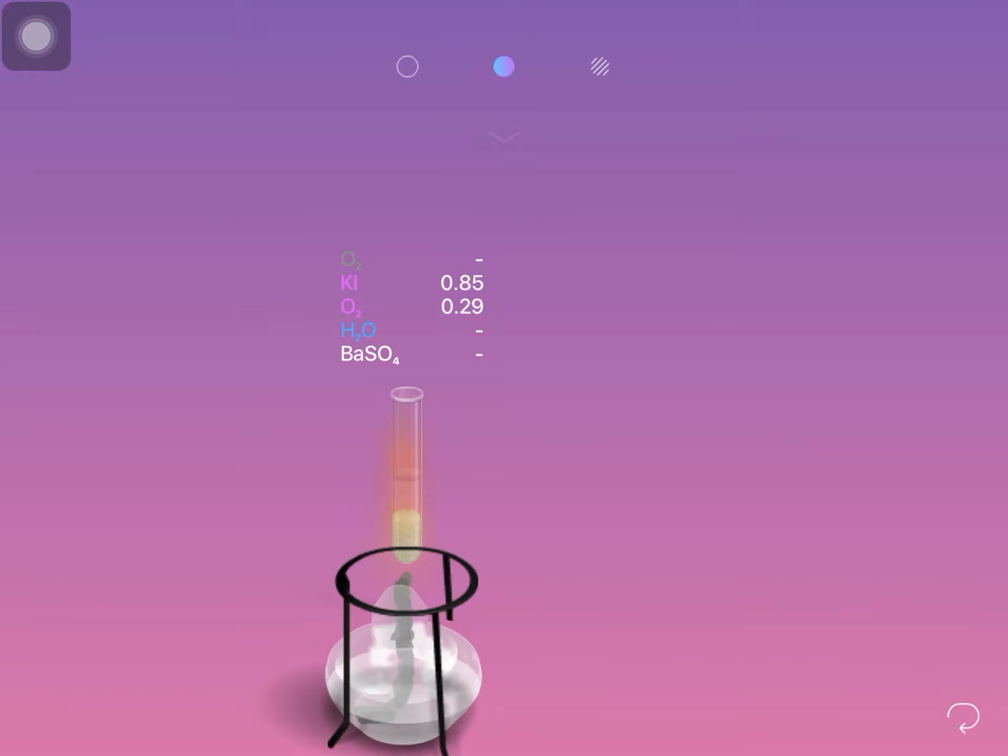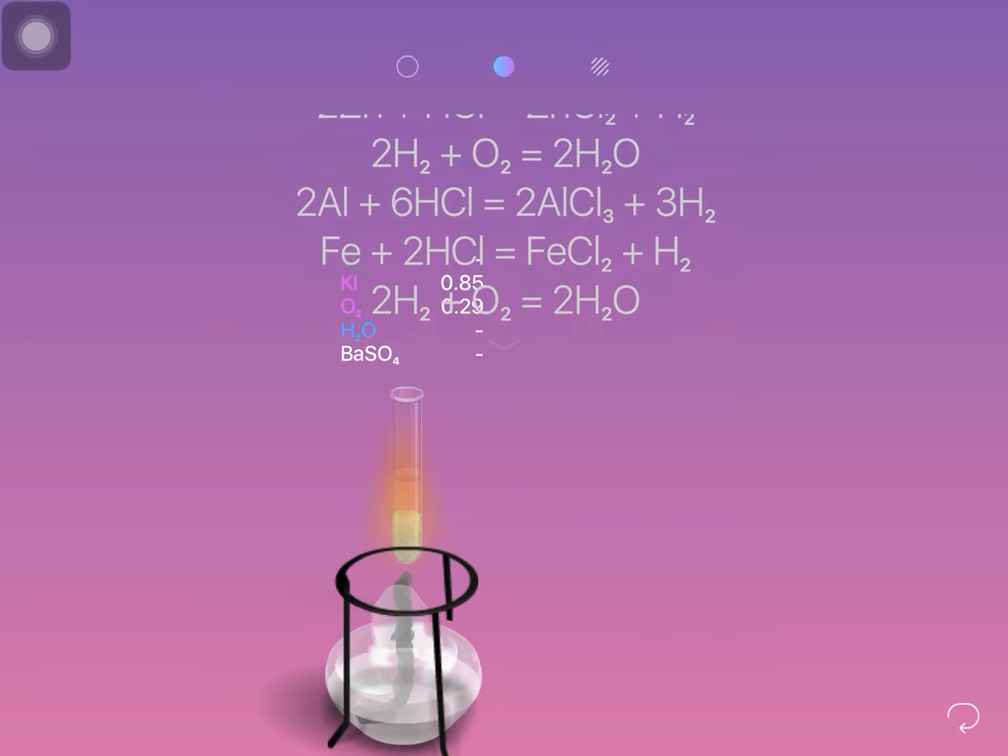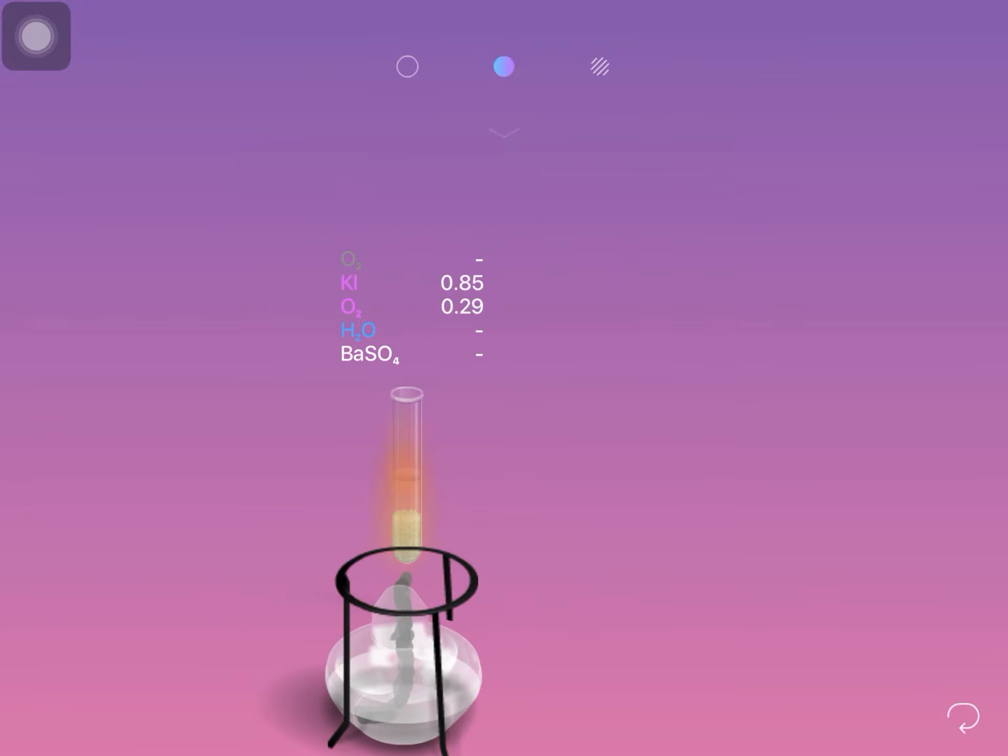We'll wait some 10 seconds to see whether the reaction will take place or not, otherwise we'll take different substances. Okay guys, the reaction is not taking place. Actually the substance is not available in my lab.